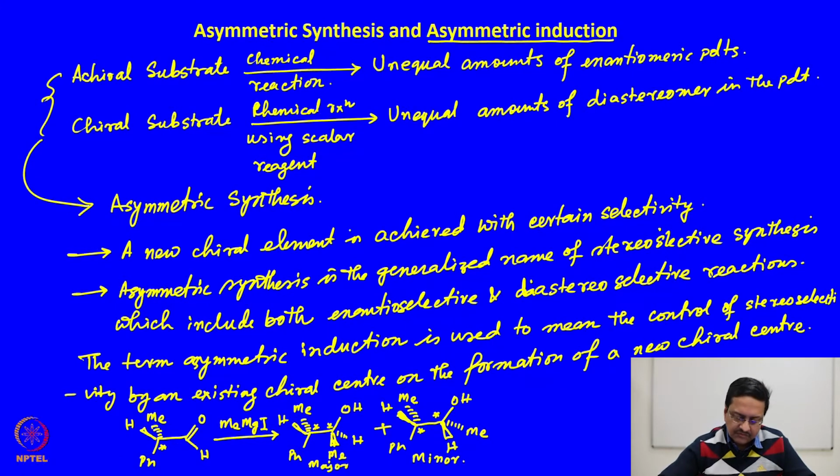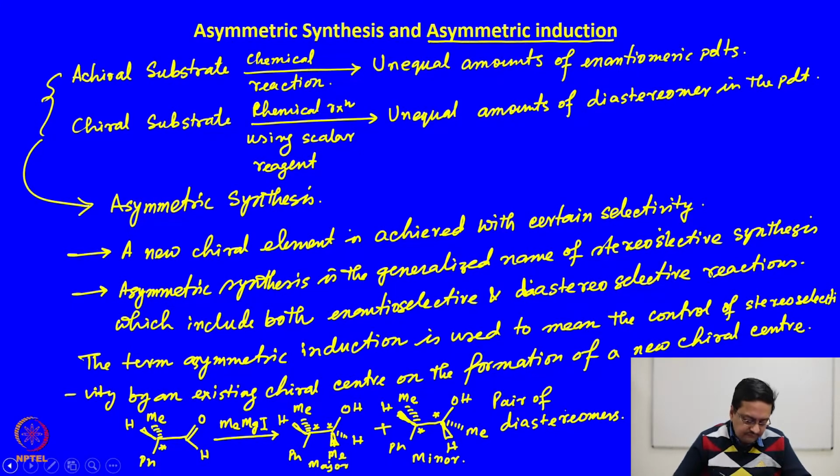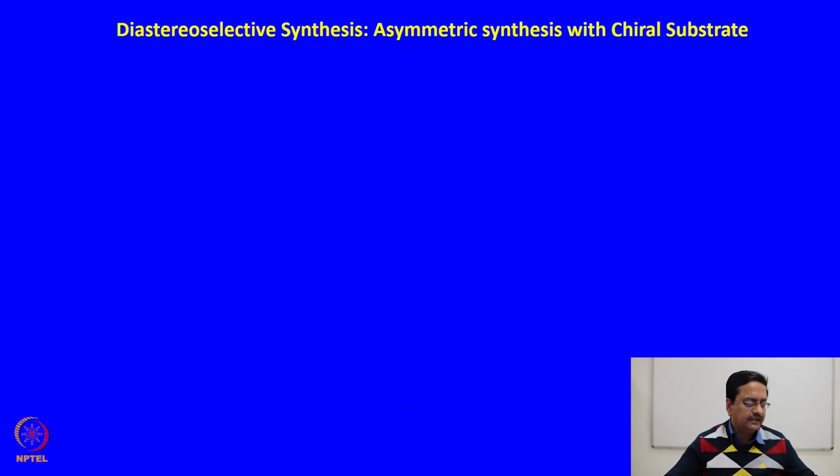So, these two compounds are diastereomers, and we see here the induction of diastereomeric differentiation or diastereomeric stereoselectivity is taking place. And we need to find out how this diastereomeric selectivity can be controlled or can be predicted.